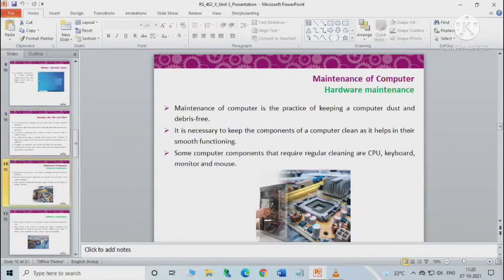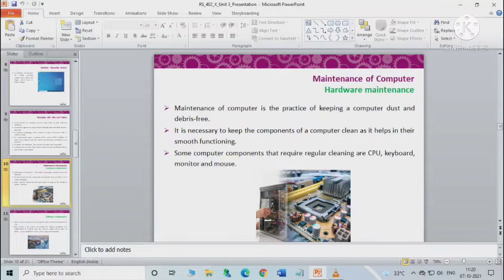Now we will be learning about care and maintenance of a computer. We know computers play an important role in our lives. You use computers for various things like shopping, paying bills, surfing the internet, doing calculations, solving programming problems, etc. So it is important to take care of computers by keeping them in good condition always. It is essential to maintain the computer system properly on a regular basis.